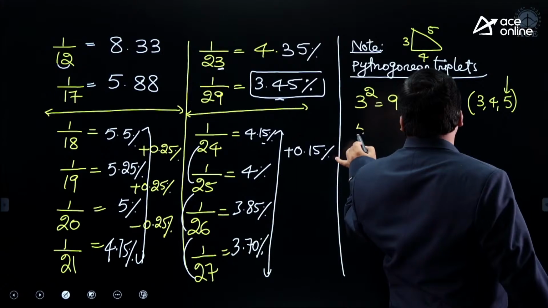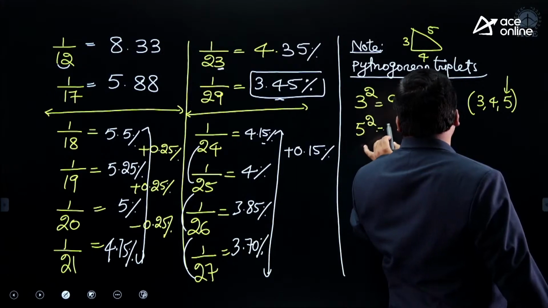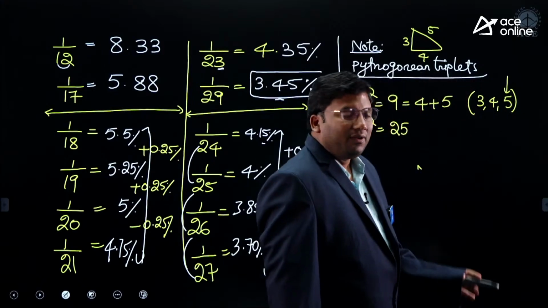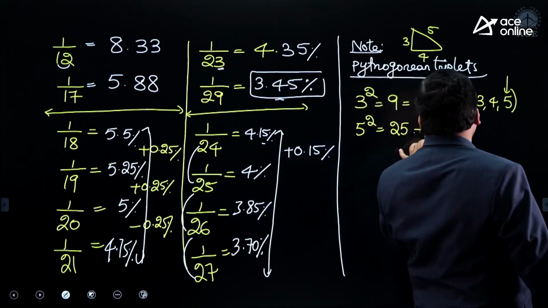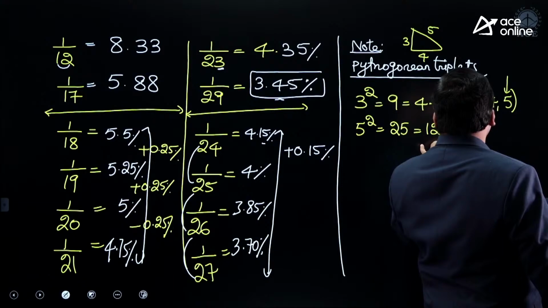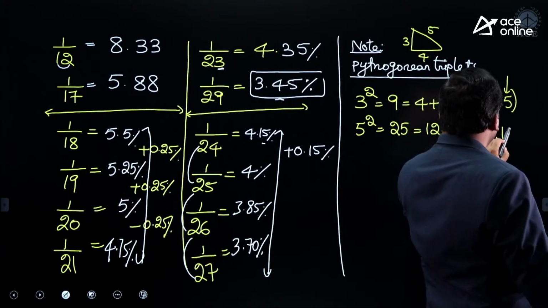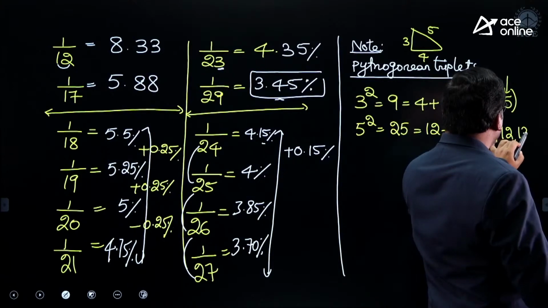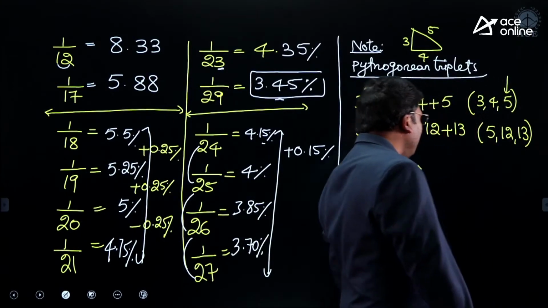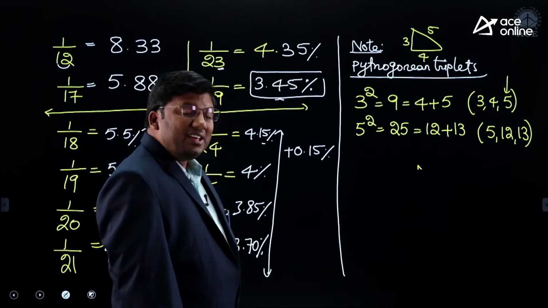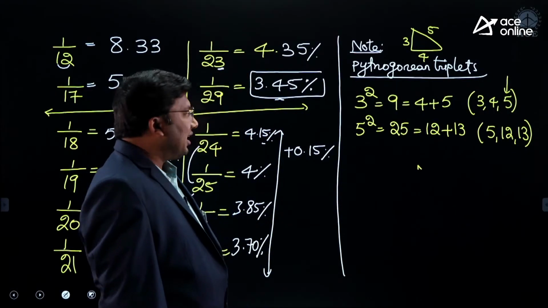Next, 5 squared is 25. 25 divided by 2 is 12.5. What is the integer less than 12.5? 12. Greater than 12.5? 13. So the answer for this is 5, 12, 13. Are you all with me? See how easily you can do Pythagorean triplets.